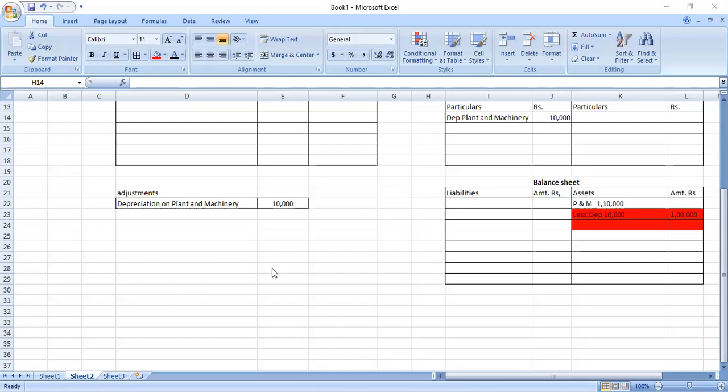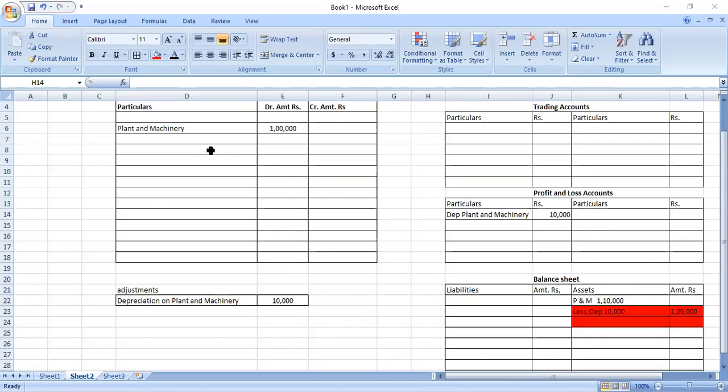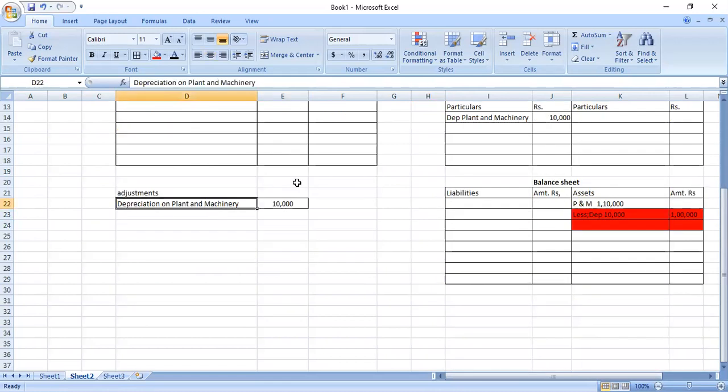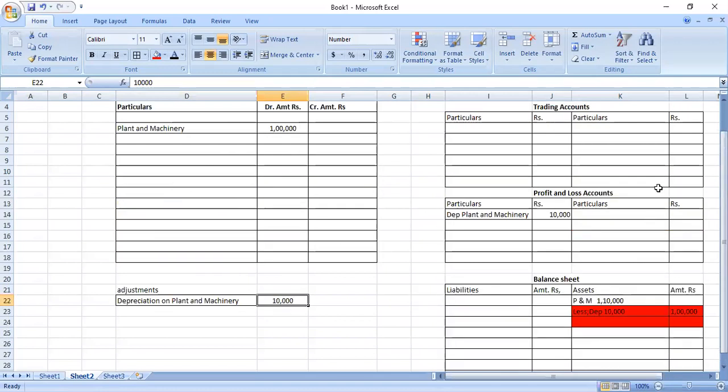Yes, tell me. How will we know that it is the amount after depreciation there? Now the 1 lakh problem. See, the plant and machinery is given 1 lakh rupees and in adjustment depreciation is given 10,000. So what will be your treatment in your final account? What will you do now?